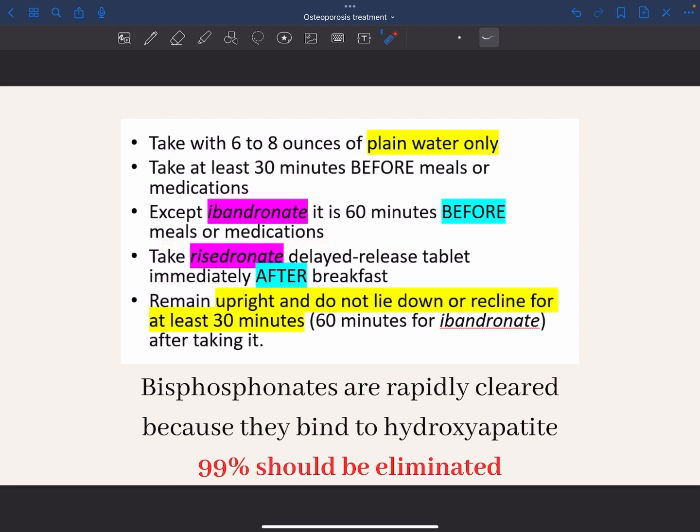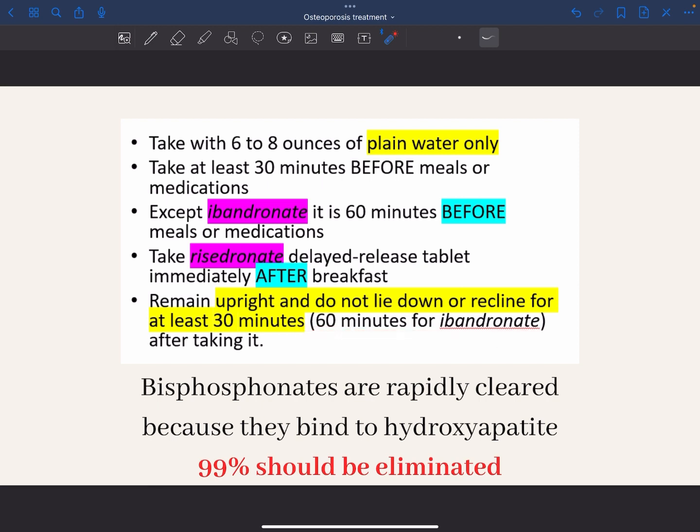The patient should remain upright and not lie down or recline for at least 30 minutes. That will help the gastric movements for faster absorption. And again, except for ibandronate, the patient will stay upright for 60 minutes.